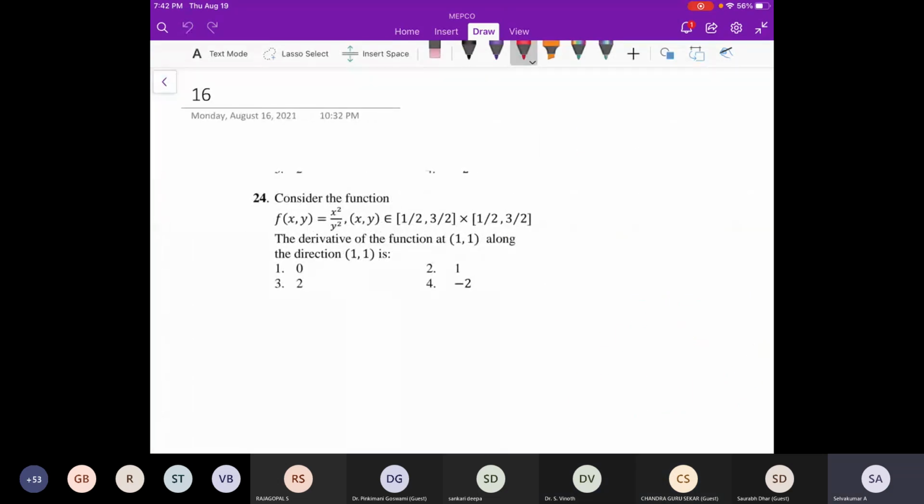Can you do this? What will that be? Zero, sir. Okay, anyway, you just think about it. Same thing: you take df and its dot product with v. V is this, and apply it at 1, 1, that is, df of 1, 1 dotted with v. Just check what the answer is and fill it in.